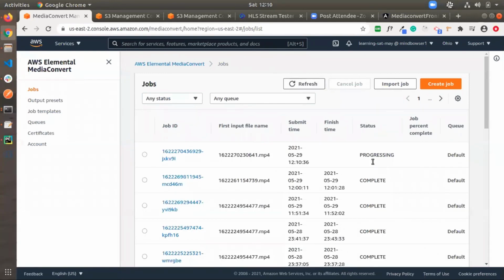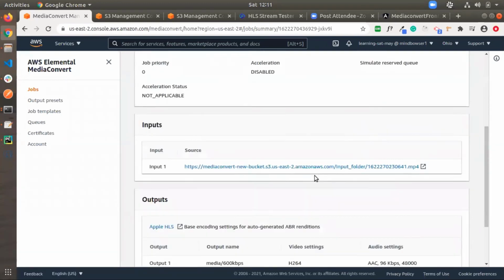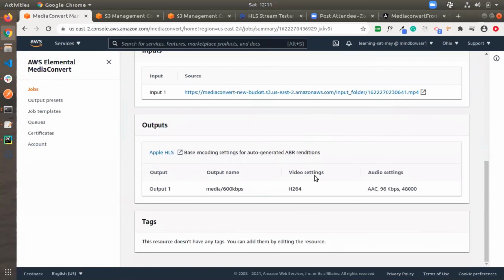Here we can see the status of the job I just submitted is in progress. Here we can see the outputs. I have added only one output, 600.